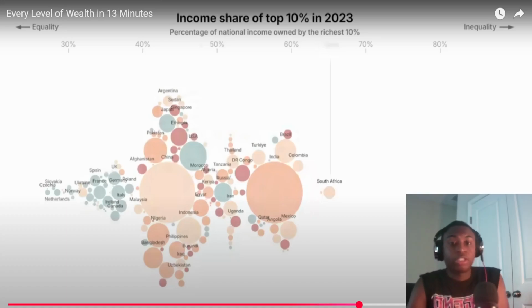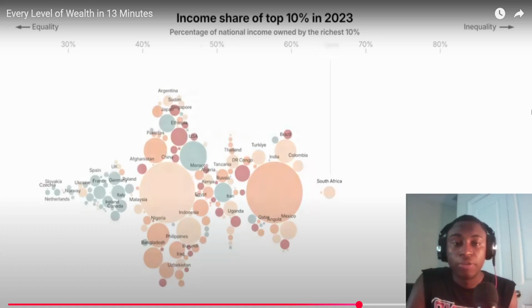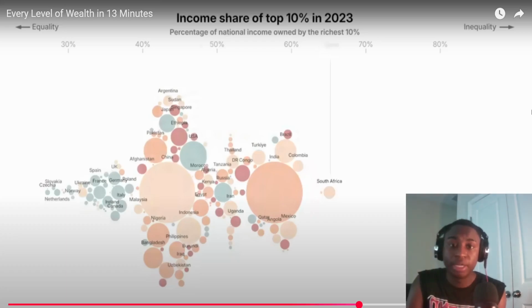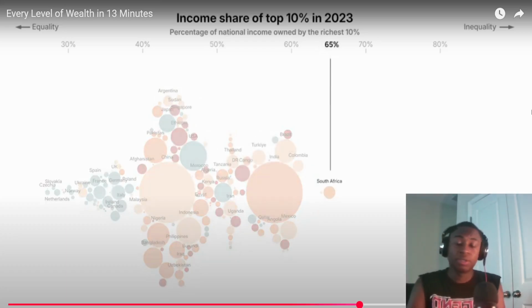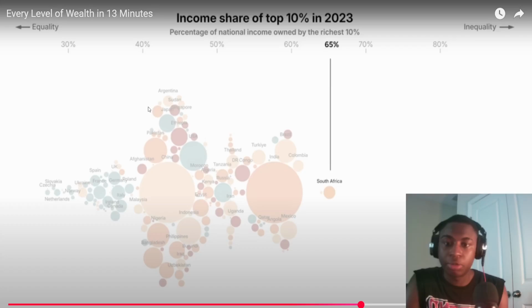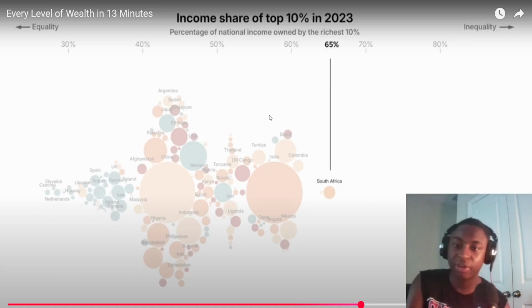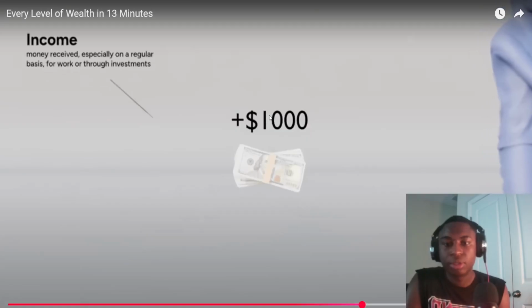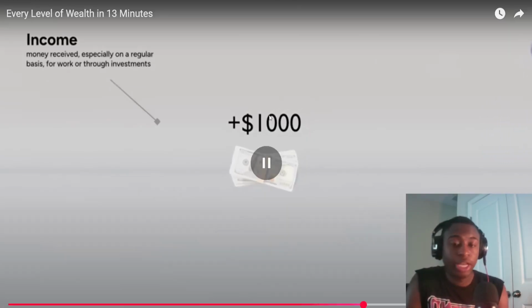So the top 10% of people get 65% of the income, more than half of the economy's money. Wow. So it's like the only way to make it fair is if they got 10%. So that'd be like Czechia, Netherlands, Spain, kind of like this area. Damn, man. That's messed up. And we're talking about income, which tells you how much money someone makes. Yeah, that's just income.